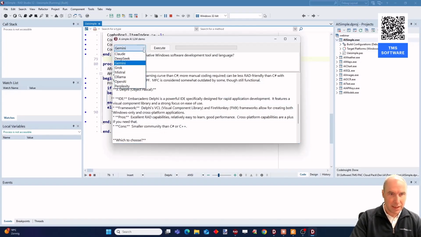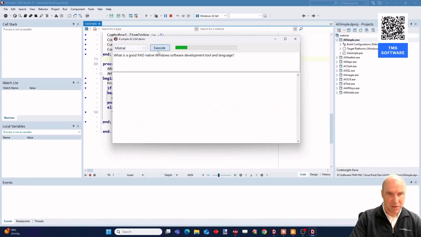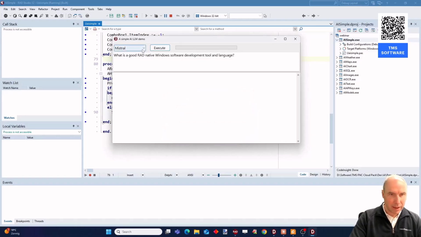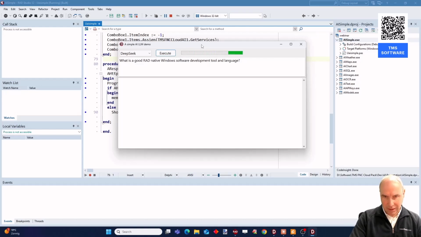We can ask the same question to Mistral, for example, and I see here that our capacity is exceeded, so let's use DeepSeek, for example, and let's see what DeepSeek comes up with. And so in this way we can compare responses from different LLMs.